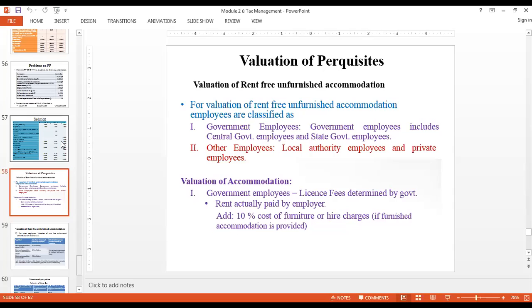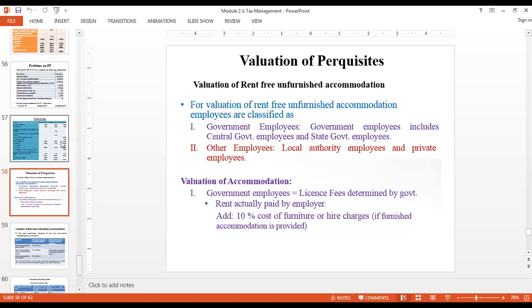First thing is, suppose I'm transferred from Belgaum to a location called Pune in Maharashtra. When I get transferred from this location to the other location, naturally I will have to move my family along with the furniture and other things that I have. It might so happen that my employer may say that I will provide you a house. The house is owned by me, but I will provide you this house. Only condition is it is an unfurnished house.